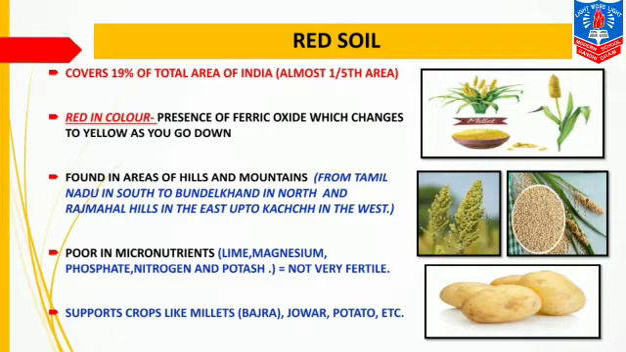The next point is it is poor in micronutrients. That is, it has deficiency of lime, magnesium, phosphate, nitrogen and potash. That is, it lacks some micronutrients which are mentioned here. Thus, this soil is not very fertile. It is not fertile to grow some crops. So, it supports crops like millets, that is bajra, as you can see in the picture, then jowar, potato, etc. Some more examples are given in your textbook also, you can write that.